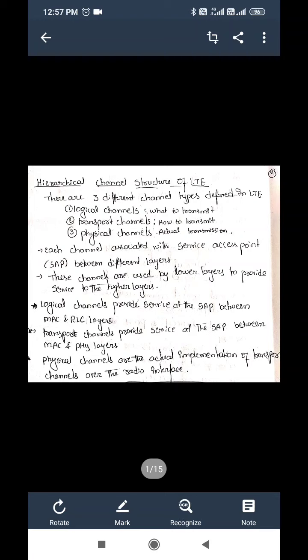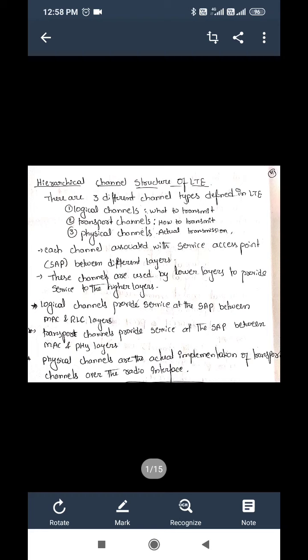There are three different channels defined in LTE: logical channels, transport channels, physical channels. Logical channels say what to transmit, transport channels say how to transmit, and physical channels say actual transmission. Here, each channel is associated with a service access point, that is SAP. SAP is service access point. Each channel is associated with a SAP between different layers.